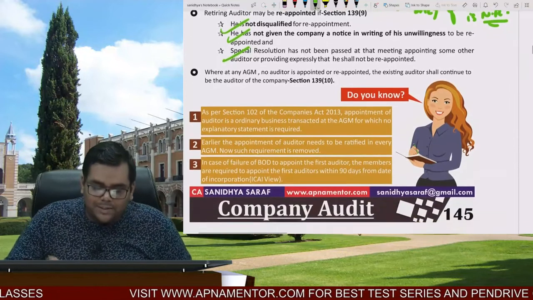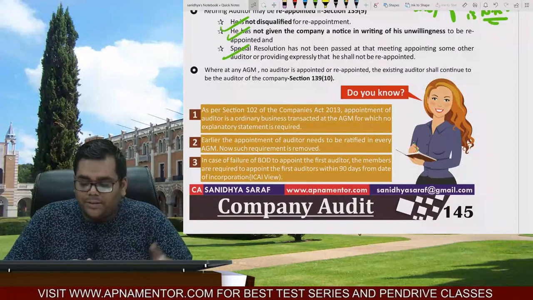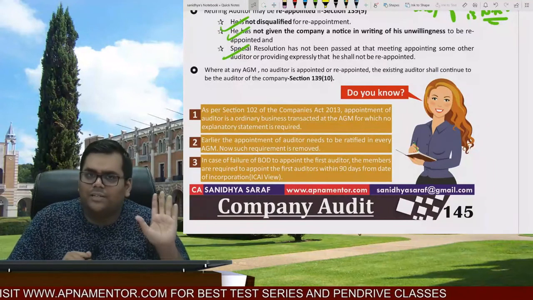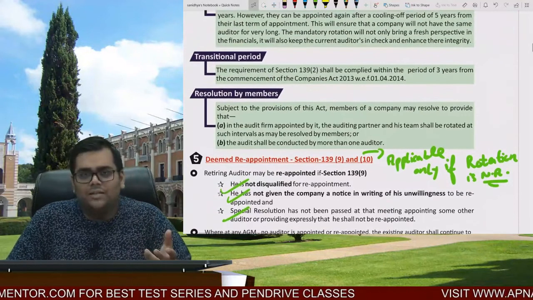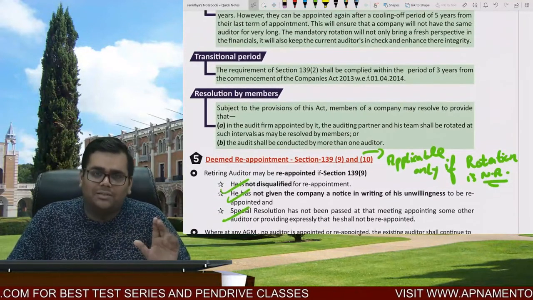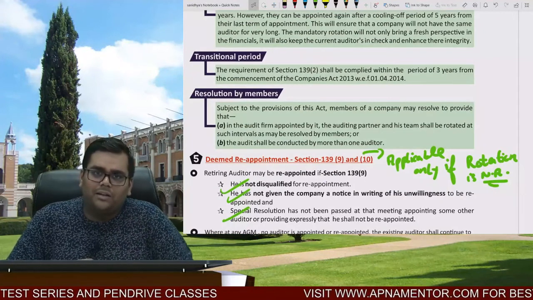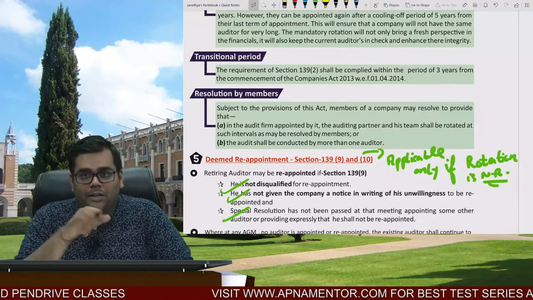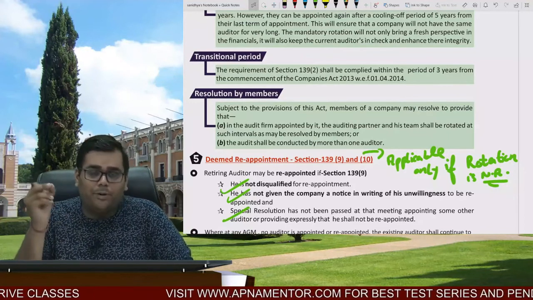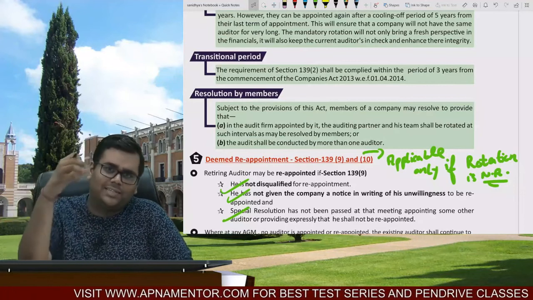And section 139 subsection 10 says that where at any AGM no auditor is appointed or reappointed, the existing auditor shall continue to be the auditor for the time being till the new auditor is appointed. So section 139 is the lengthiest section of the chapter. Section 139 and 143, these two are the lengthiest sections of the chapter, right? So in section 139, we have studied the appointment of auditor. We have studied the concept of rotation. Appointment of auditors, that is 139 subsection 5, 6 and 7. Mainly in these three subsections it is covered.